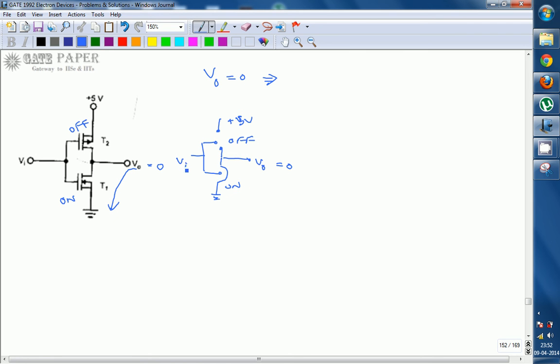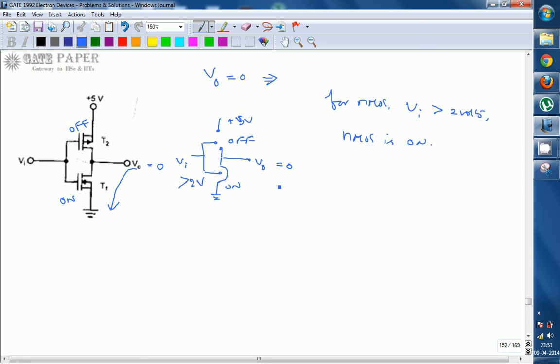By that time Vi should be more positive, and it should be greater than some voltage. That should make the transistor PMOS be in the off condition and NMOS in the on condition. So it has to be greater than or equal to 2 volts. Vi should be greater than 2 volts for this case. For NMOS we assume that one. For NMOS, Vi has to be greater than 2 volts so that NMOS will be in the on condition.